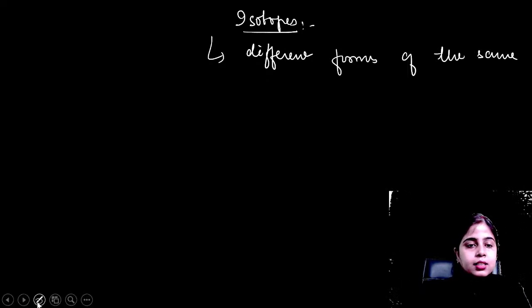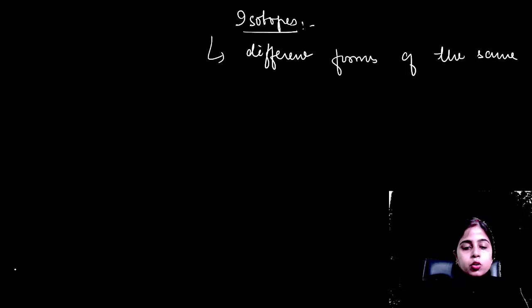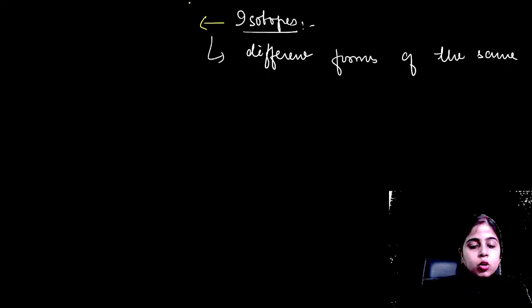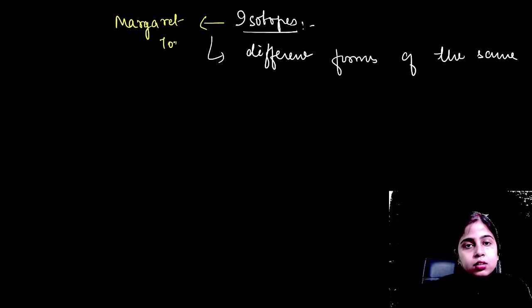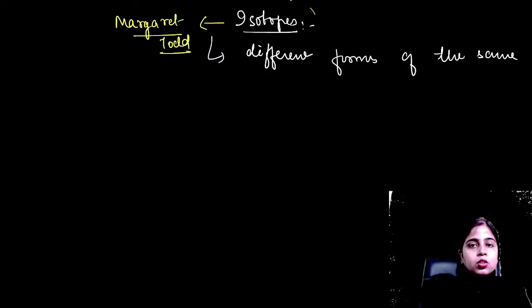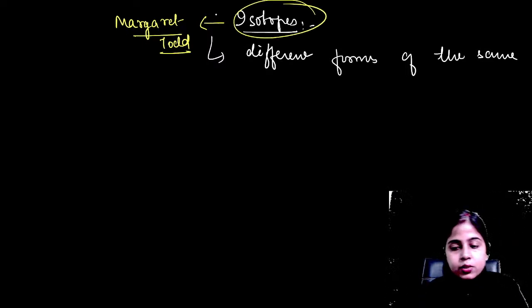I'm waiting for your answer. One more thing that I want to tell you, the term isotope was given by Margaret Todd. Okay, isotopes. Now tell me what is this isotope? Fast everyone.